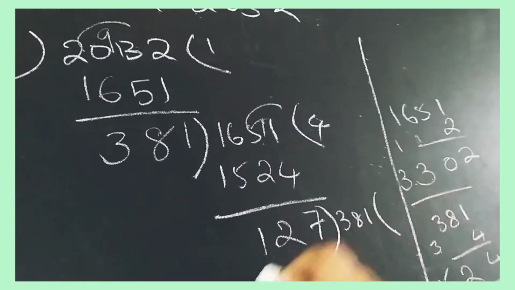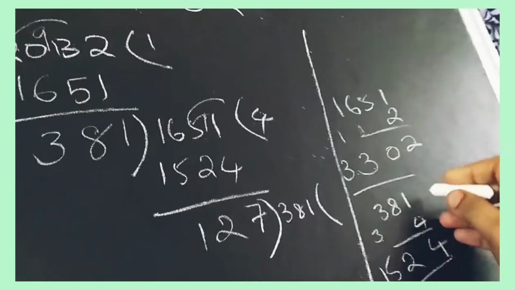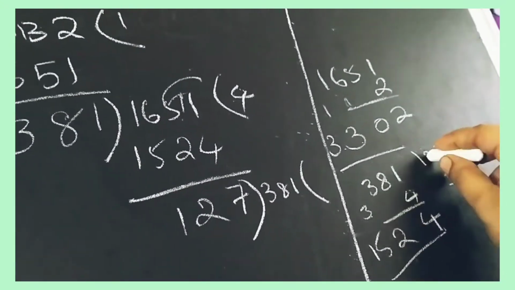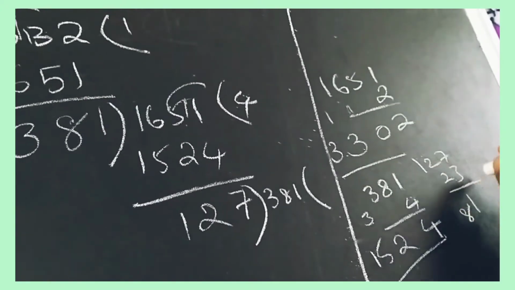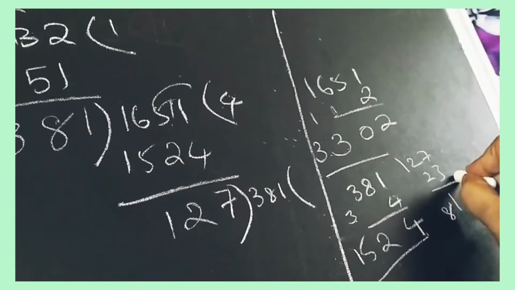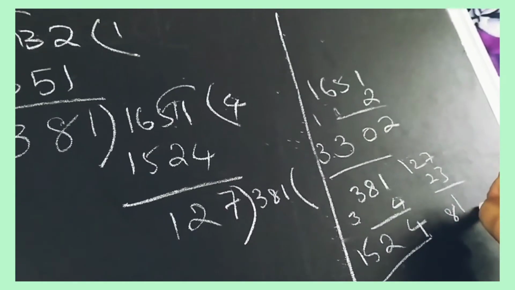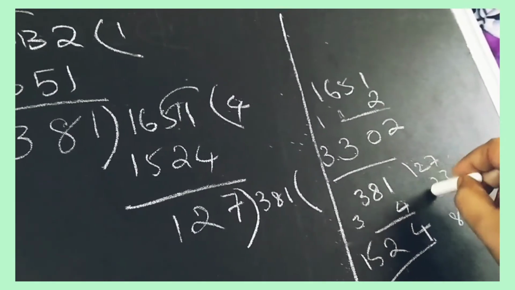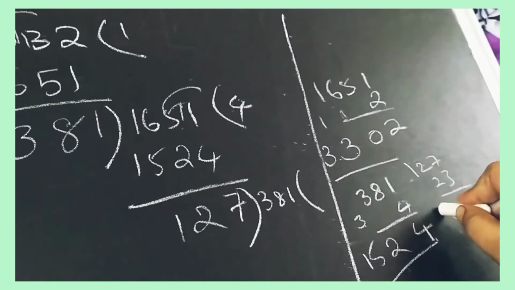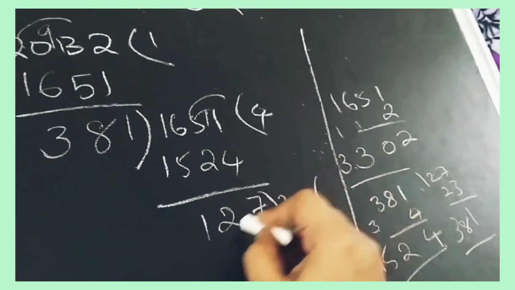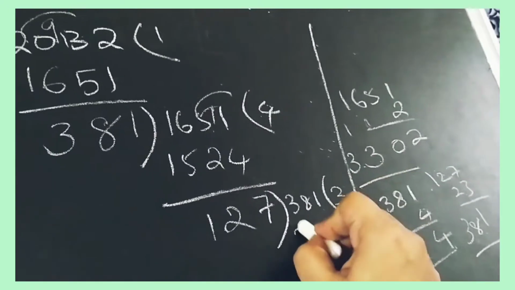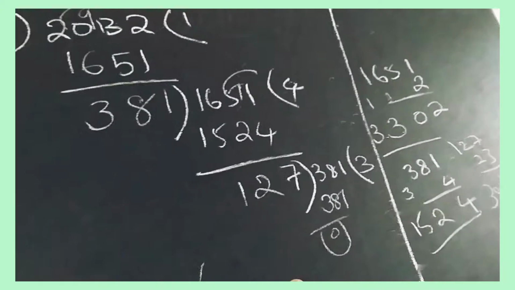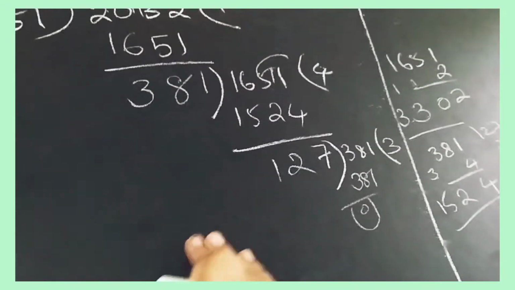So 127 times 3: 3 sevens are 21, 3 twos are 6, 7, 8, 1 three is 3. It is 381. So 381 minus 381 is 0. So remainder is here 0.